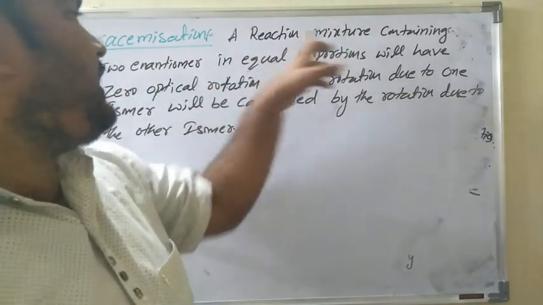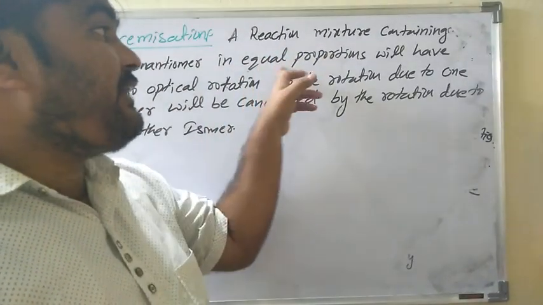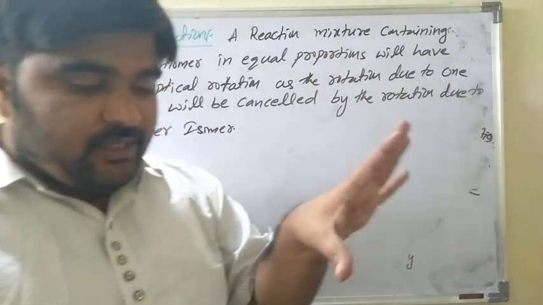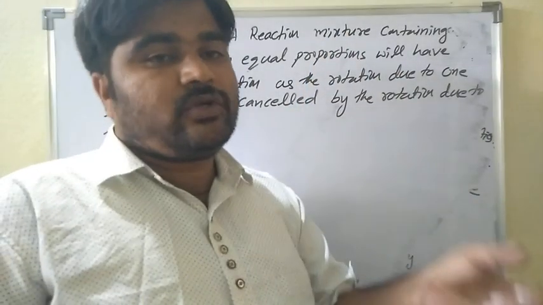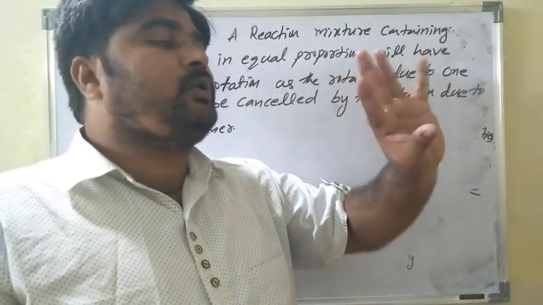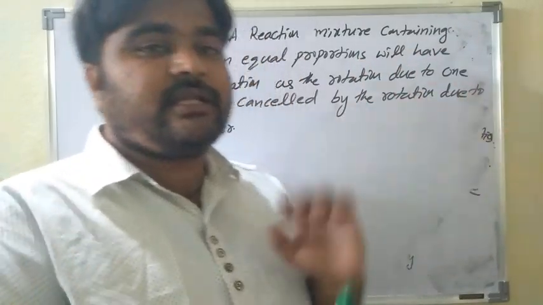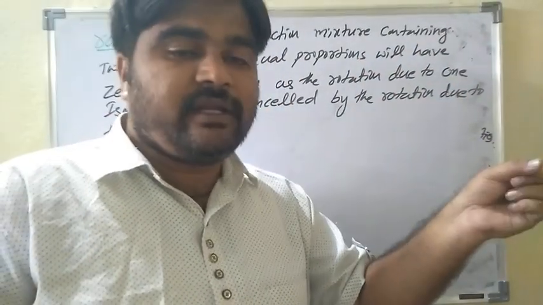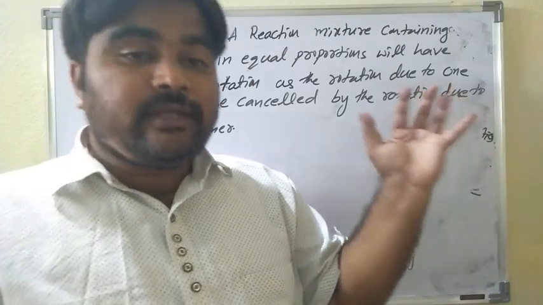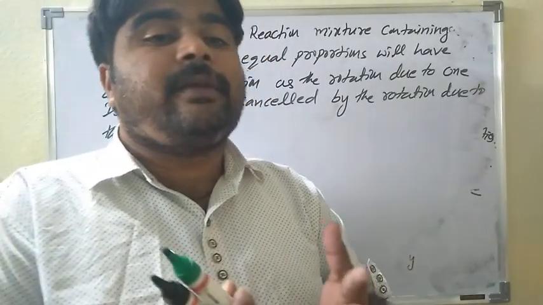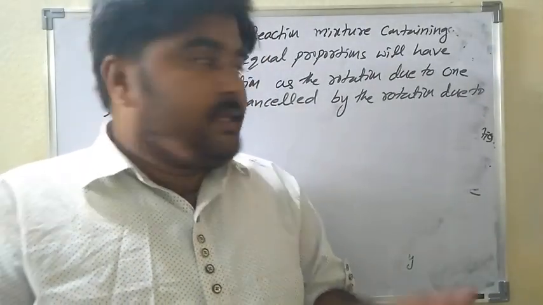See, a reaction mixture containing two enantiomers in equal proportion means what? See, enantiomers: one is dextro, one is levo. One is clockwise direction, another is anti-clockwise. One is plus 50 degree, another is minus 50 degree. Both are combined, then what happens? Zero optical rotation. Correct? See, that is the only meaning.